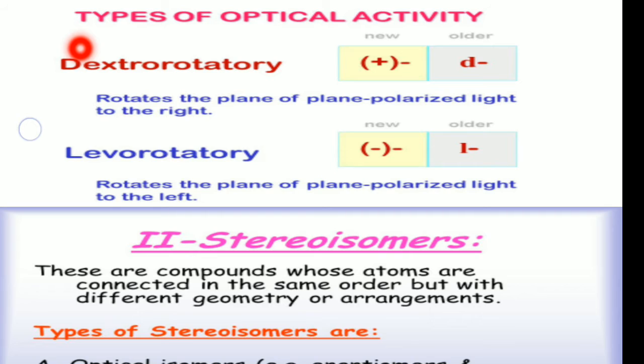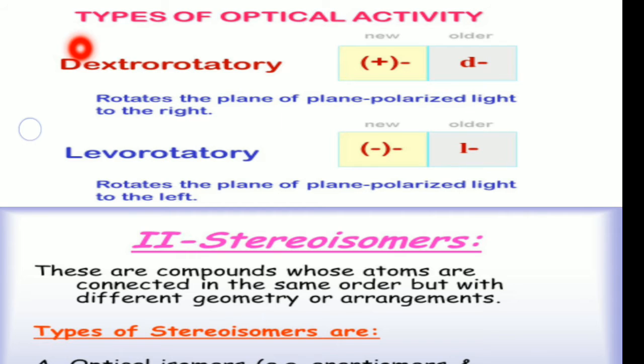Plus rotation means dextro-rotatory, which rotates plane polarized light to the right or clockwise direction.